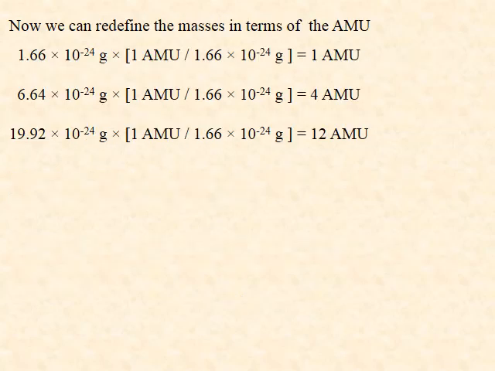We can now simplify the masses of atoms by expressing the masses in units of AMU instead of grams. 1.66 times 10 to the minus 24 grams becomes 1 AMU. 6.64 times 10 to the minus 24 grams becomes 4 AMU. And 19.92 times 10 to the minus 24 grams becomes 12 AMU.